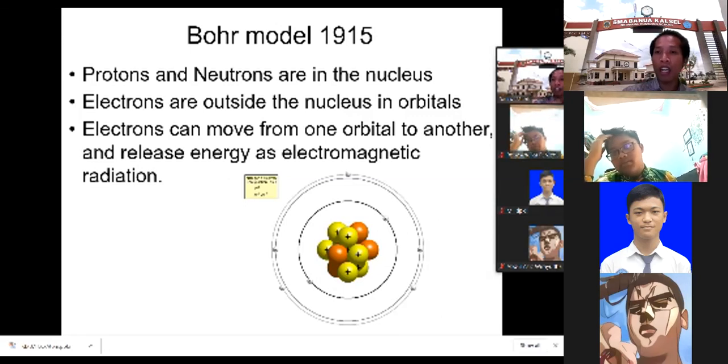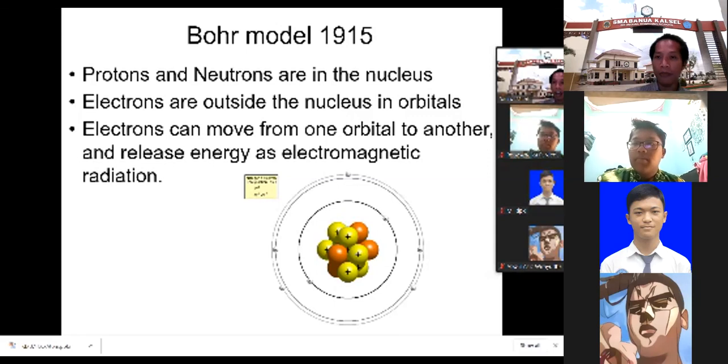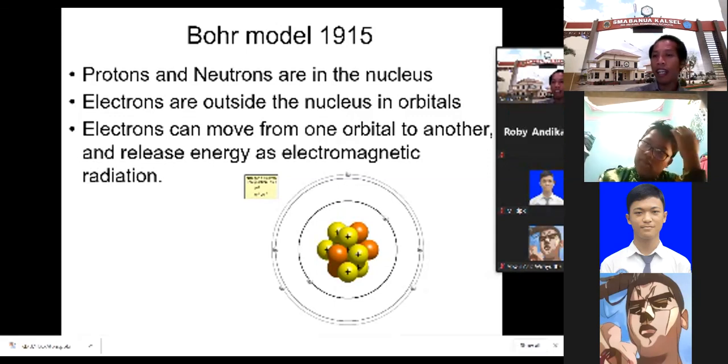The similar thing applies to the electron: it also moves in its own path, called an orbit. So the electron cannot move randomly. No, it is moving in its own path, called an orbit.